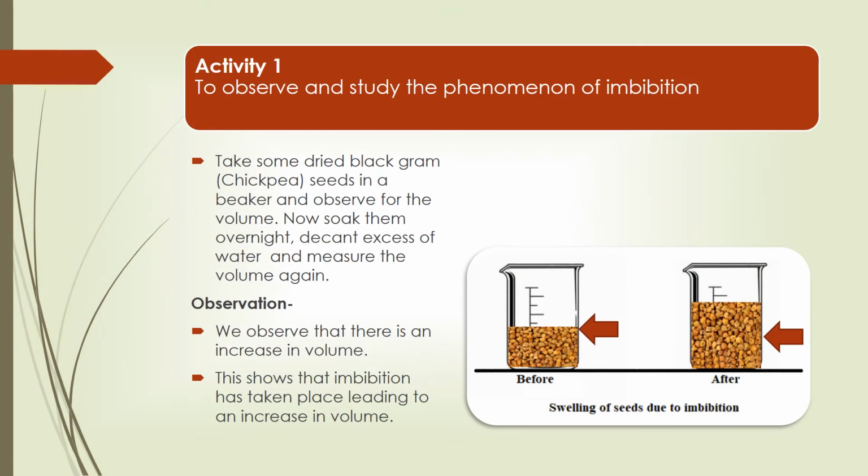In order to understand imbibition, we will observe some activities. Here in Activity 1, some dried gram seeds are taken in a beaker and the volume occupied by them is measured. The seeds are then soaked in water overnight and the extra water, if left, is decanted the next day. We observe that the volume occupied by them has increased and seeds appear larger in size as well. This shows the phenomenon of imbibition.